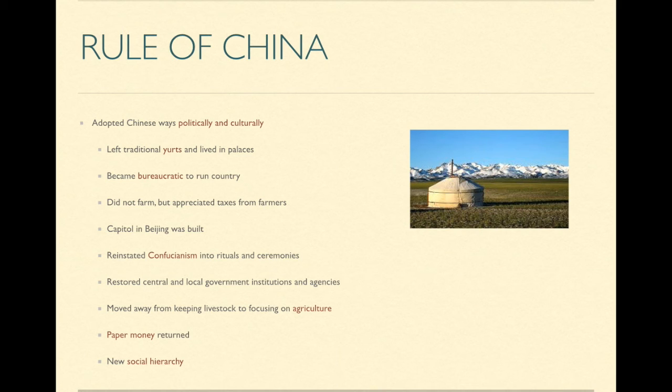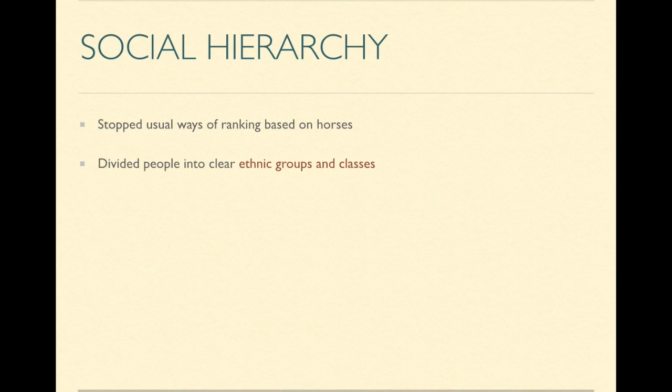They also developed a new social hierarchy. So they stopped their usual ways of ranking based on their horses. Now they divided people into clear ethnic groups and classes. The first were the Mongols, definitely. The second were the Mongols' allies, such as the Europeans and some Muslims from the Middle East and Central Asia, who were mostly traders. The third were the Han people of China, just like the normal Chinese.